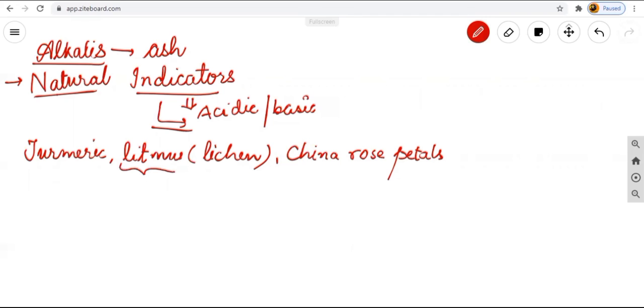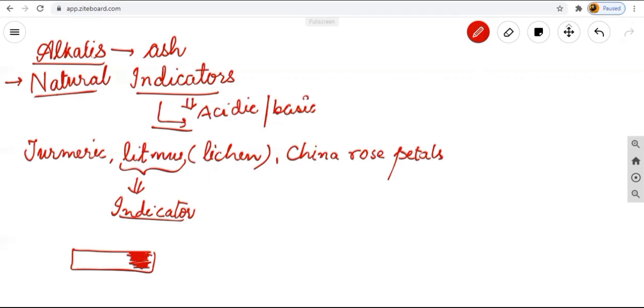This word litmus is very new to you all. Litmus is the commonly occurring indicator, which tells us whether the substance is acidic or basic in nature. How can we check it out? We have two litmus papers like this.